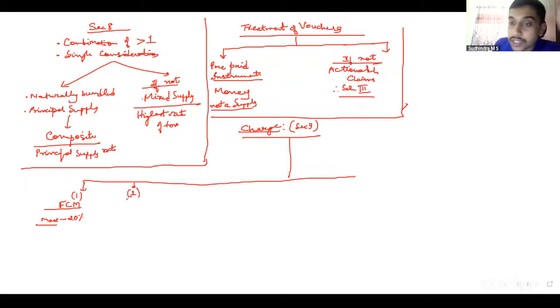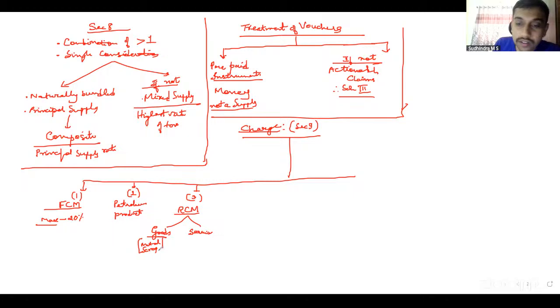Then coming to 9(2), we have petroleum products. Once notified by the central government upon the recommendation of the Council, they come under GST. Subsection 3 talks about RCM, notified supplies. There are two notifications, one for goods and one for services. Goods are not so important for us, maybe they might ask about metal scrap, not too sure.